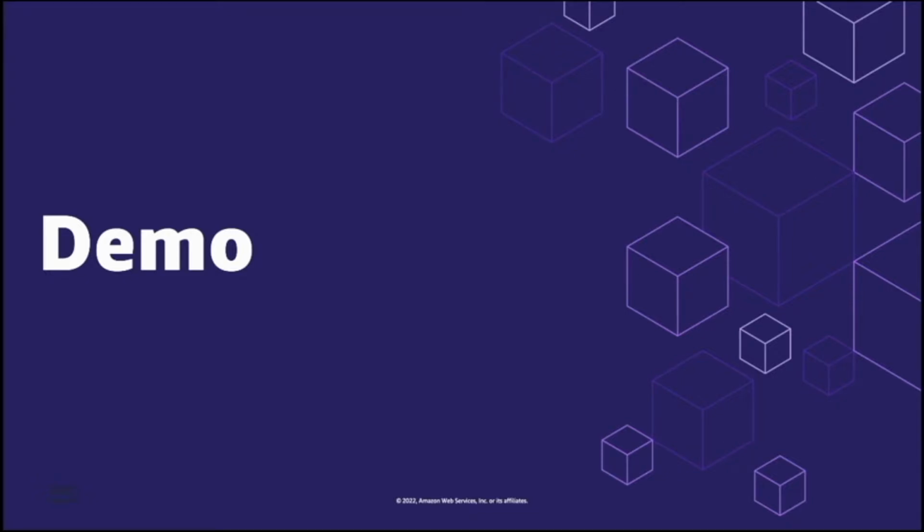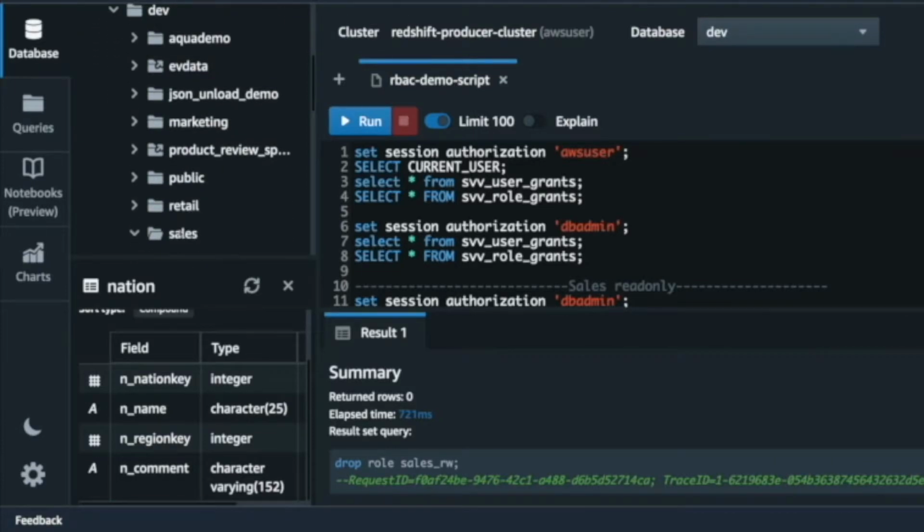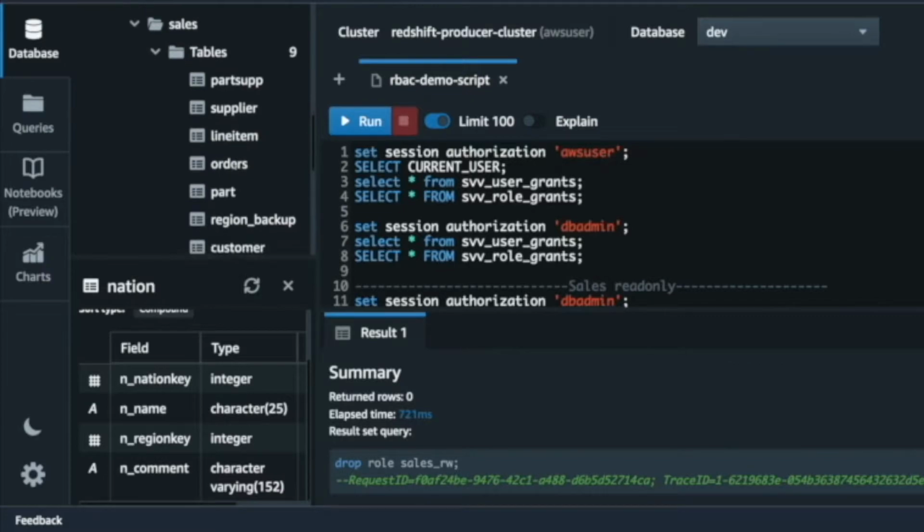Now let's move to the AWS Redshift console and see Redshift RBAC in action. Here we are in Redshift Query Editor v2, and we have a Redshift producer cluster, and we have accessed the producer cluster using a super user, which is awsuser. It has a database named dev, and also it has a schema named sales, which has 9 tables in it.